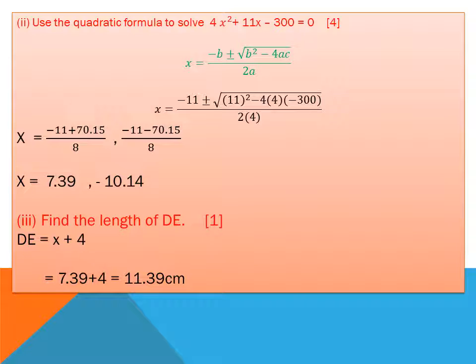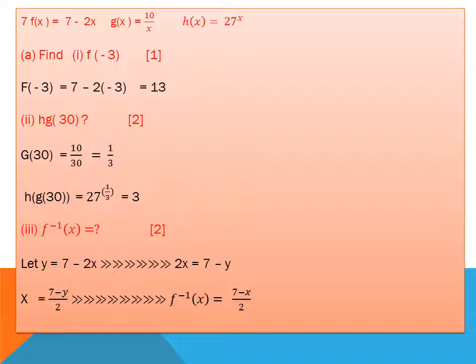Find the length of DE. DE is equal to x plus 4 from the previous part. So I put the positive value of x because length is not negative. So I find that DE is equal to 11.39 cm.